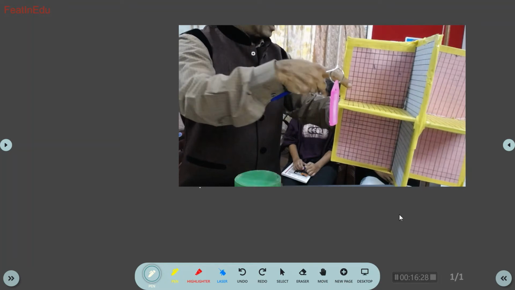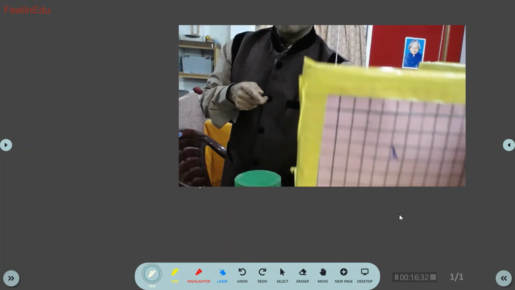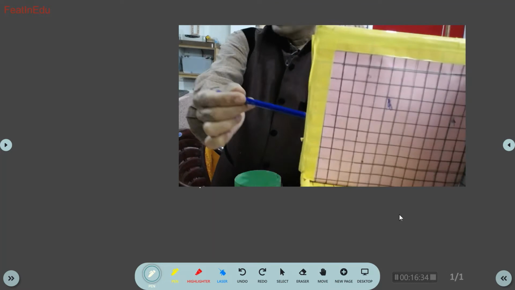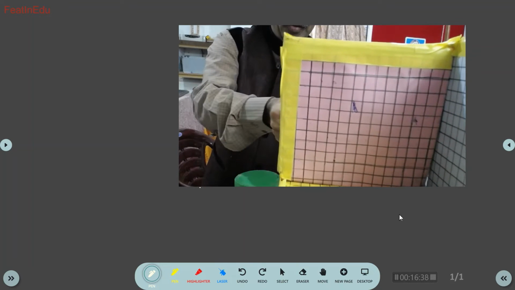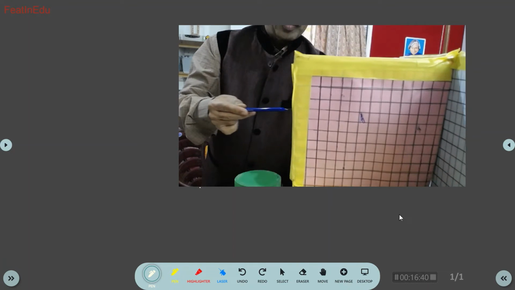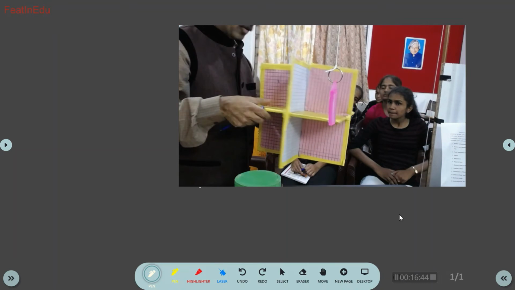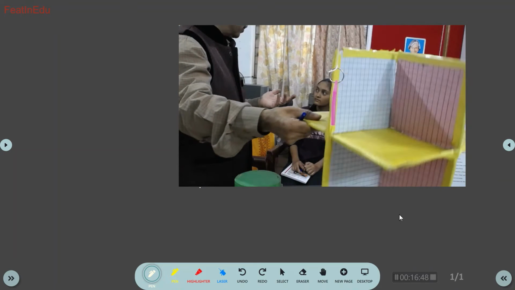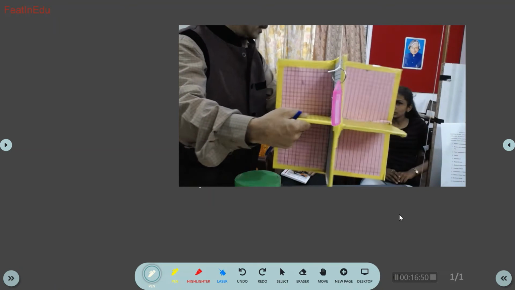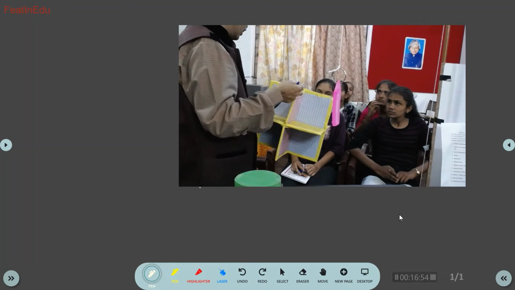So if I have taken this as positive x-axis, then you see this becomes negative x-axis if you place it like this. So then if I keep it like this, this becomes minus x plus z and plus y, because opposite to this is y. So wherever you orient, it will get x, y, z. So x can be positive, negative, y can be positive, negative, like that. So that is how you create the reference system.